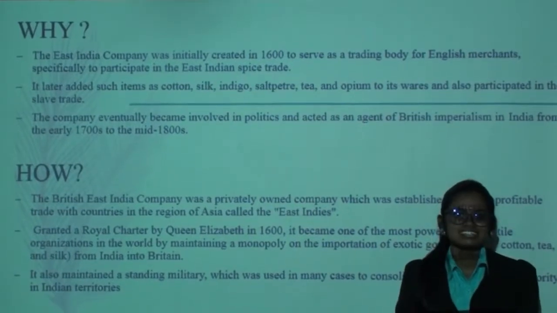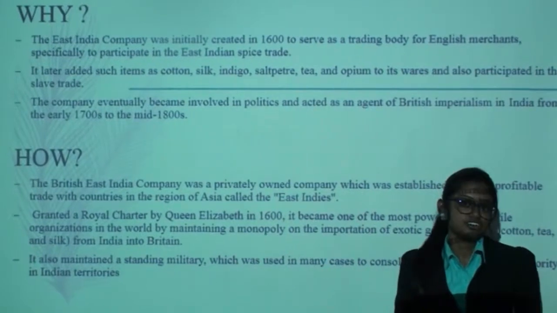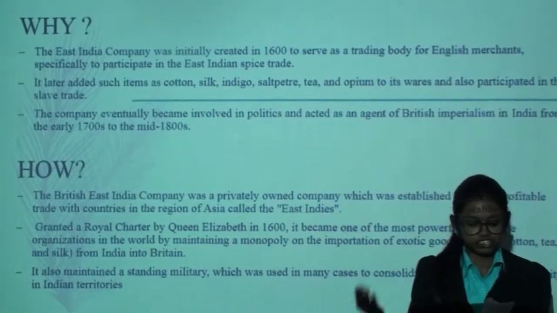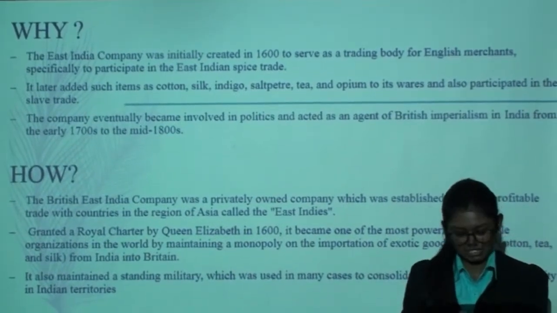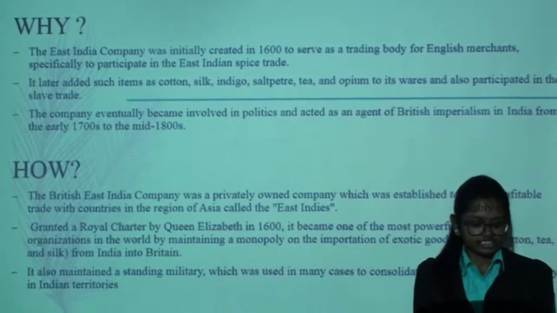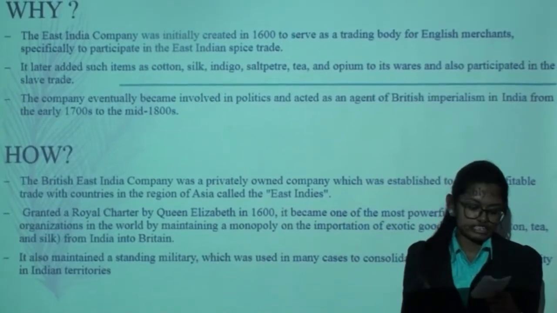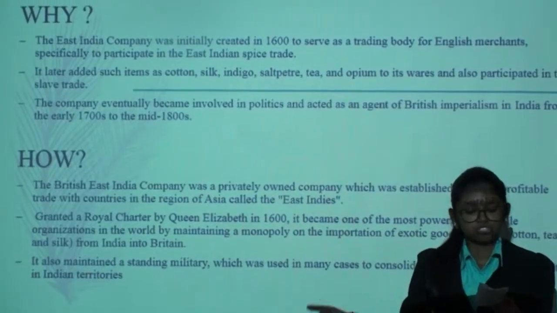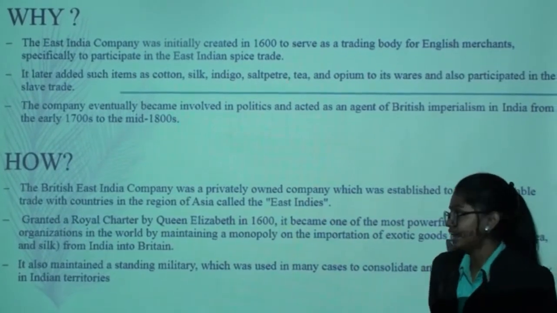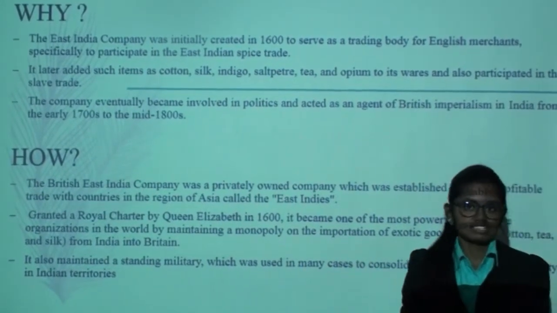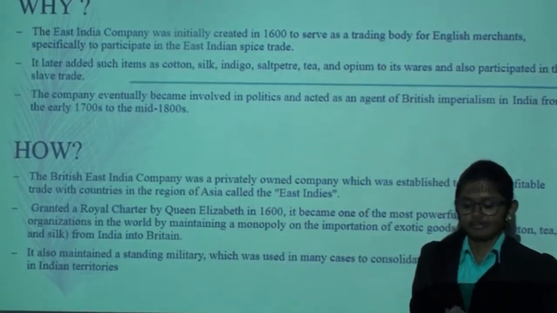And why was the East India Company established? It was initially created in the year 1600 to serve as a trading body for English merchants, specifically to participate in the spice trade. It later added such items as cotton, silk, indigo, saltpeter, tea, and opium to its wares, and also participated in the slave trade. And as I said, I would like to emphasize how the British entered the East India Company.